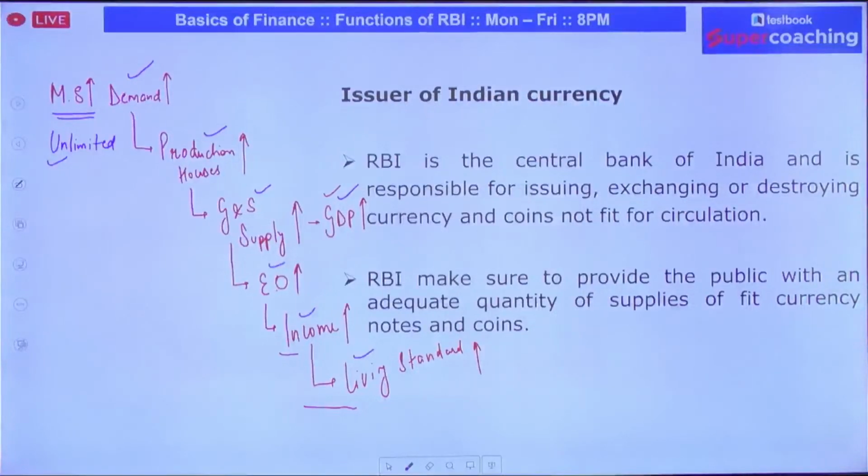Do you agree with the point that RBI should print unlimited currency? Because if RBI is printing unlimited currency, it will result in an increase in what? Sir, it will result in an increase in overall production. If overall production is increasing, it will result in an increase in GDP. And if GDP increases, the economy starts developing and India will become a developed economy. Yes or no? If you agree,